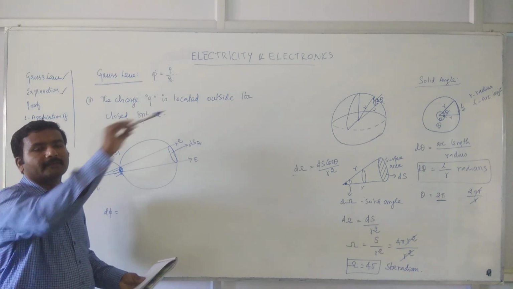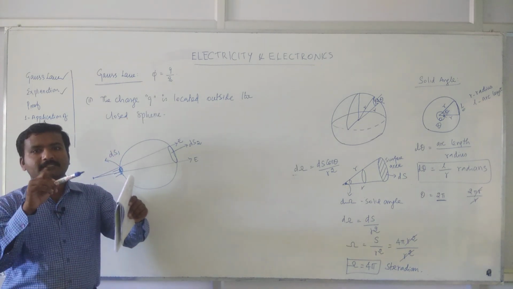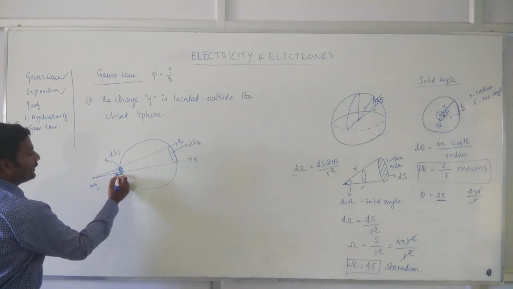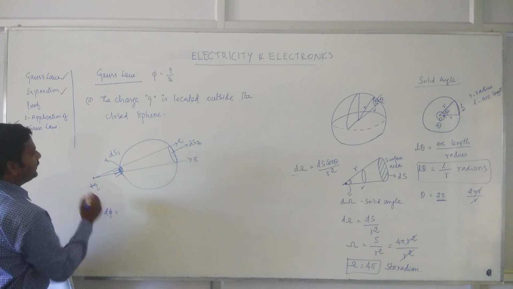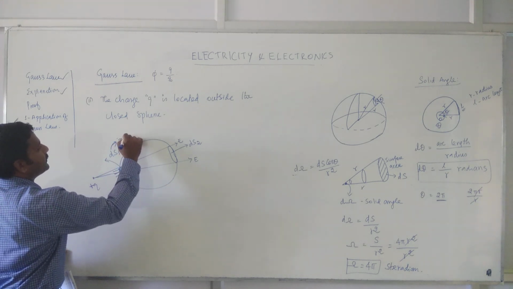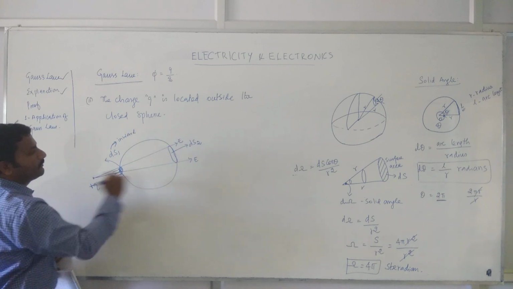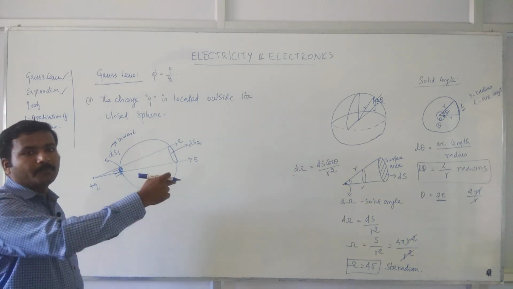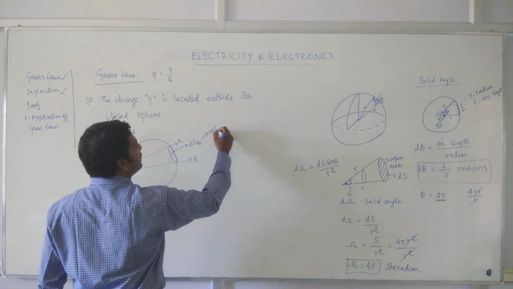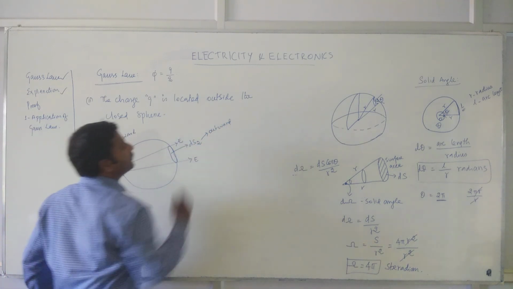You are injecting it: on one side it is going in, on the other side it is coming out. In that case, for ds1 the electric field lines are inward. On the opposite side, they come out from there, so the electric field lines are outward.